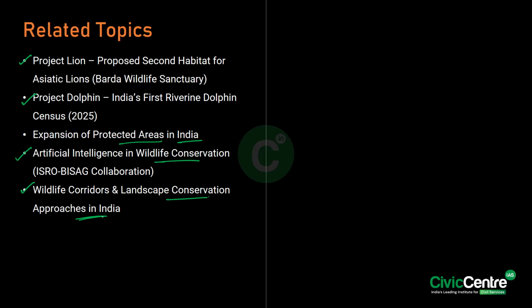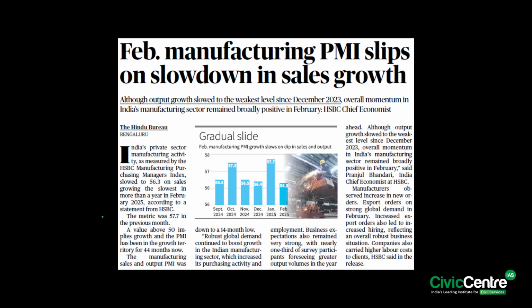Okay, now moving on to the 6th article of the day. It says that India's private sector manufacturing activity, as measured by the HSBC Manufacturing Purchasing Managers Index.